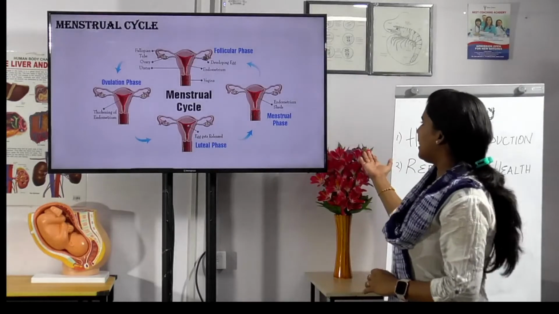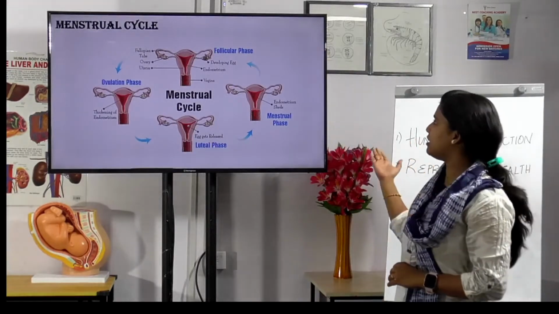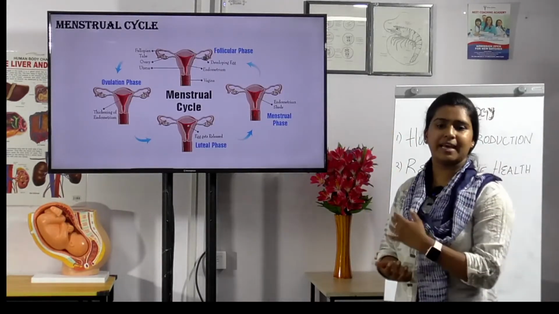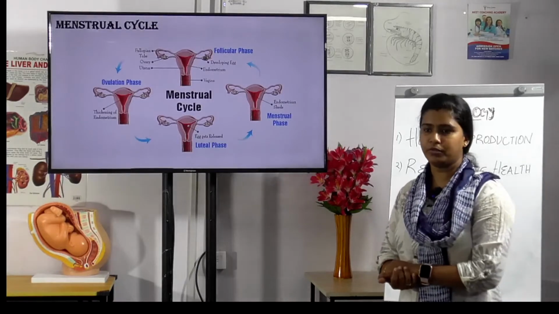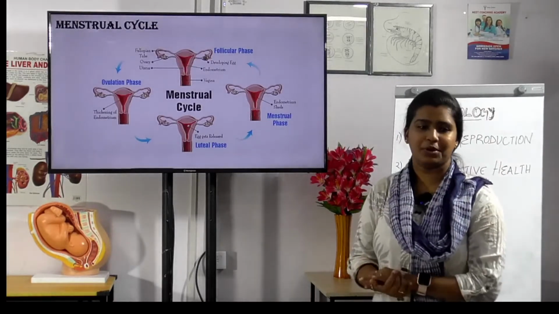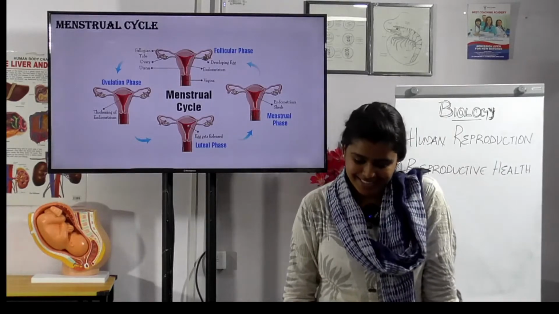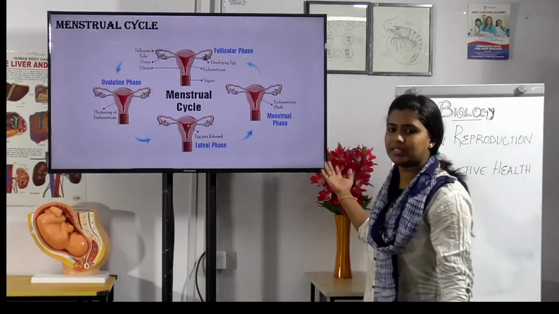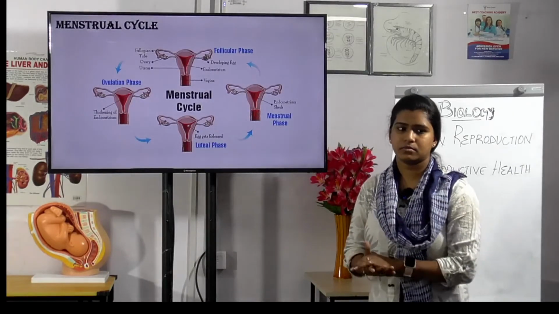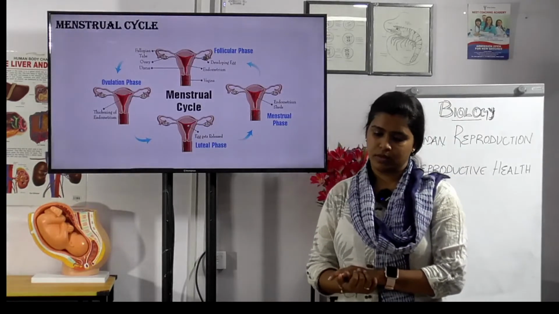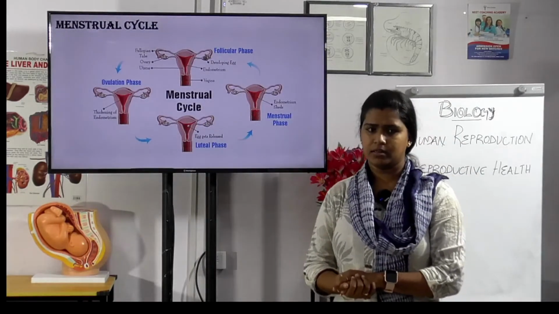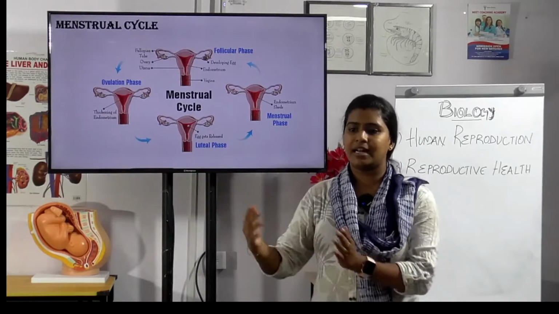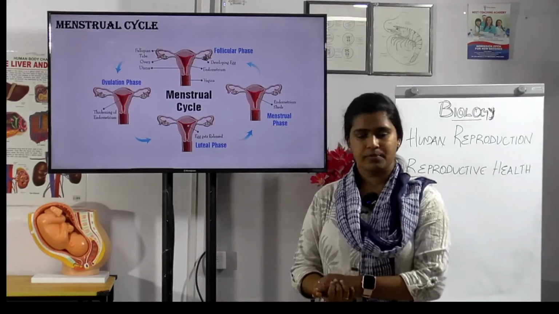There are four phases: the menstrual phase, follicular, ovulation and luteal phase. The first is the menstrual phase. It takes 3 to 5 days. What happens here? Autolysis takes place if there is no fertilization. FSH and LH are low, the corpus luteum degenerates, and progesterone will fall. That is the first phase.